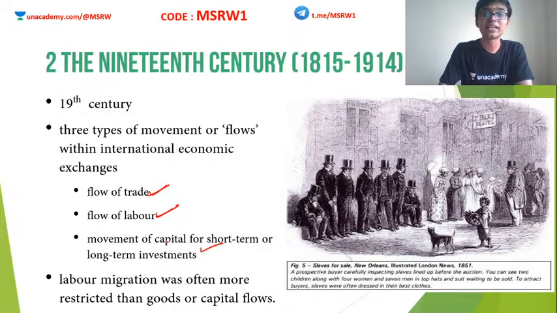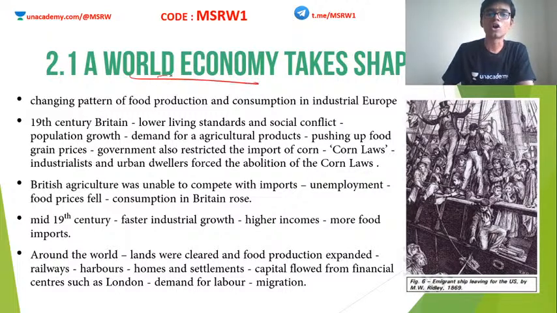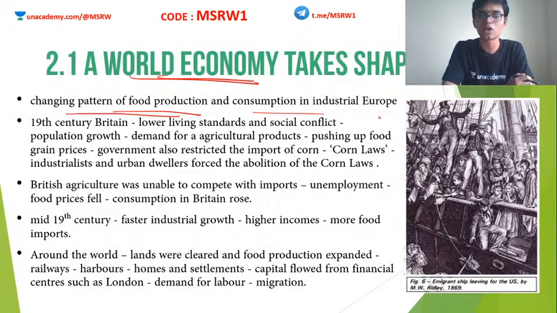Okay, so these are the three flows that actually changed the 19th century to what it is today. So we are going to see the world economy and how it takes its current shape. Clear? So the changing pattern of food production and consumption in industrial Europe. This is how it began.